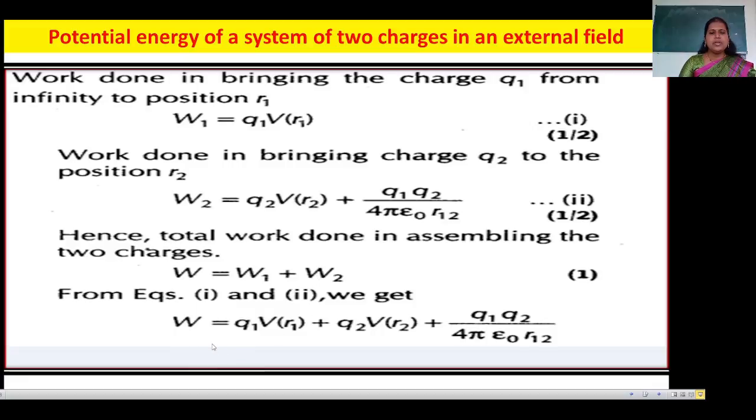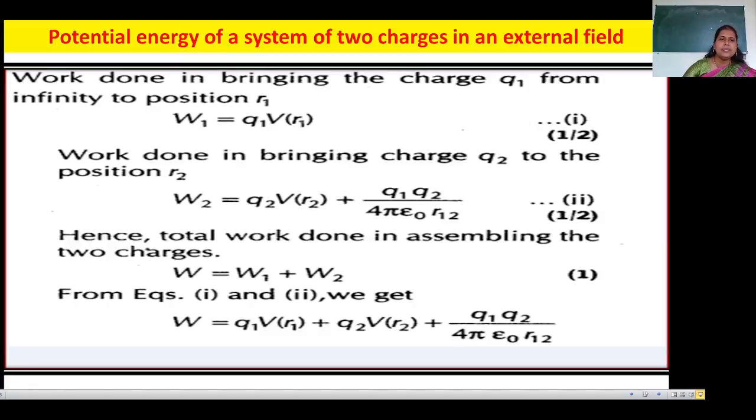Combining these two equations, we can write W is equal to Q1 V(R1) plus Q2 V(R2) plus Q1 Q2 over 4 pi epsilon naught R12. That is the expression for the potential energy of a system of two charges in an external field.